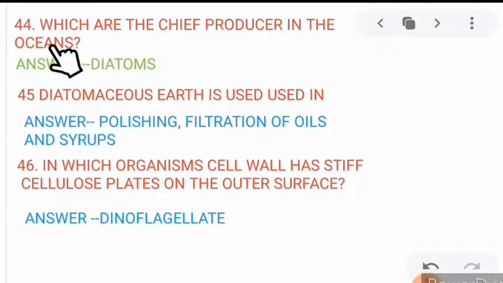Now move to the next, 44. Which is the chief producer in the ocean? Very, very important: diatoms. Diatoms are the chief producers in the ocean. Diatomaceous earth is used in polishing and filtration of oils and syrups. Next, 46. In which organisms does the cell wall have a stiff cellulose plate on the outer surface? Dinoflagellates. In dinoflagellates, the cell wall has a stiff cellulose plate.